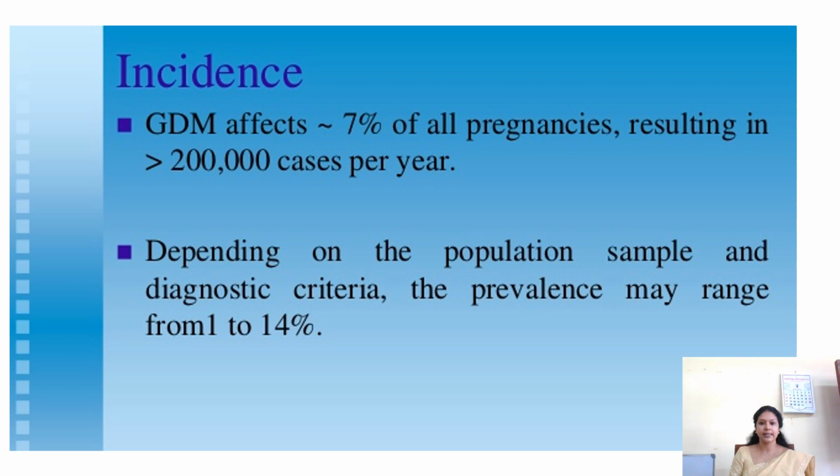It occurs in 7% of all pregnancies, resulting in more than 2 lakh cases per year. Depending on the population sample and diagnostic criteria, the prevalence ranges from 1 to 14%.